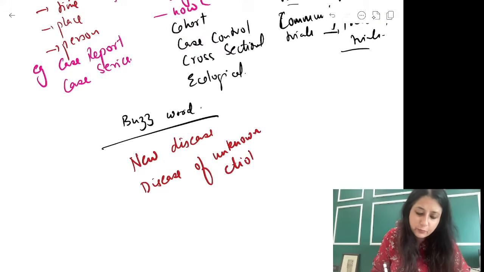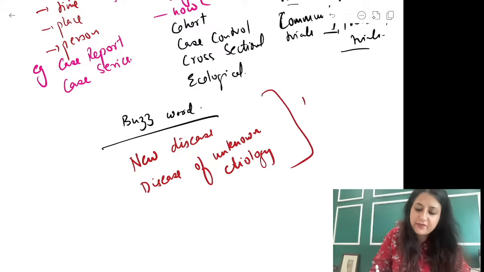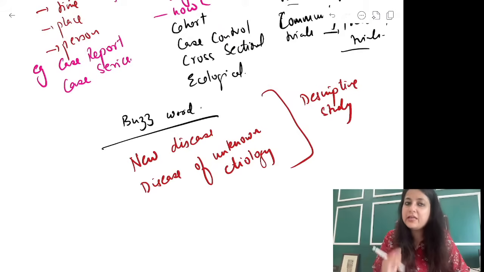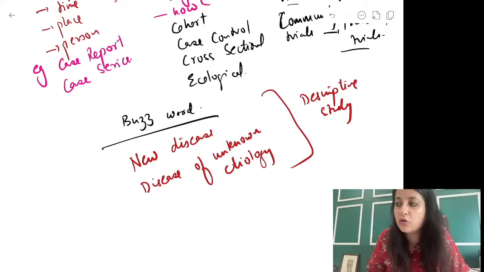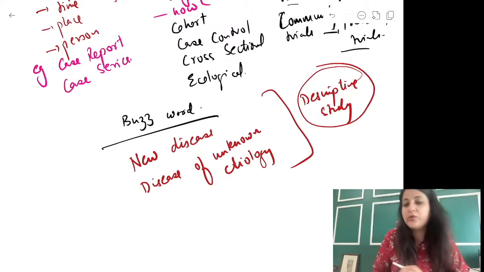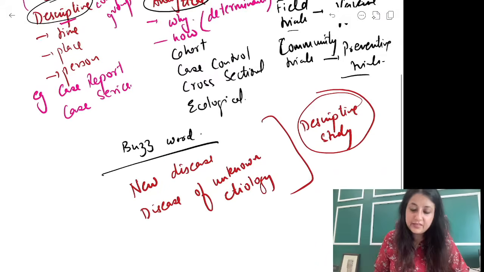So my first preference, our first preference would always be which one, guys? Descriptive study. ठीक है? So distribution and new disease of unknown origin, we don't know the etiology of it. We would always want to do a descriptive study design. ठीक है? चलो, let's go to the next MCQ for the day.